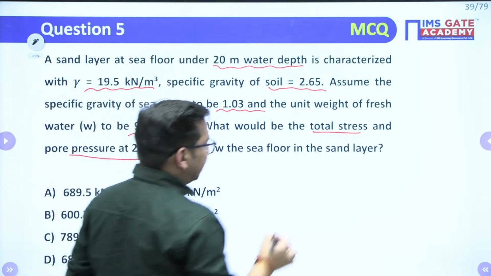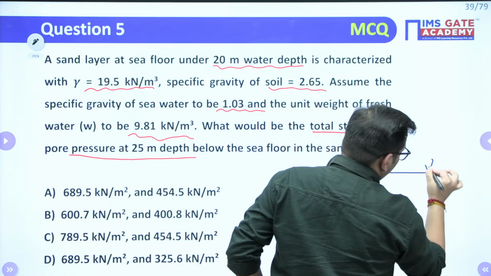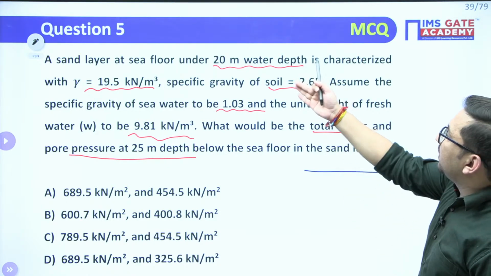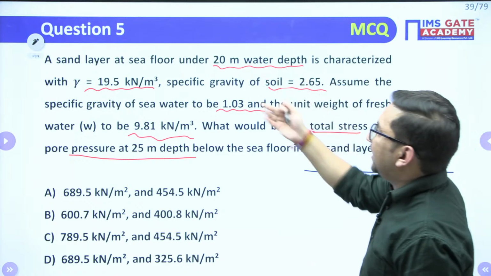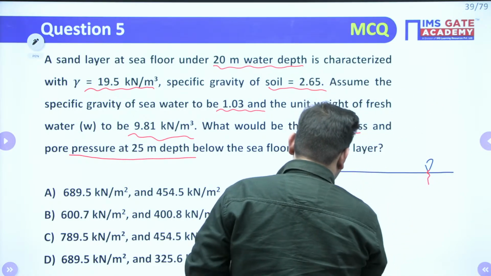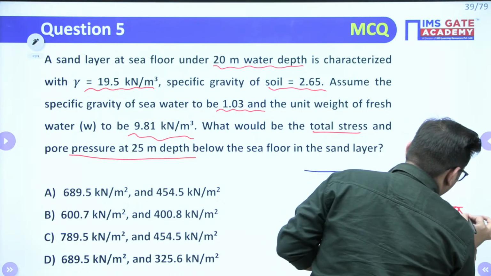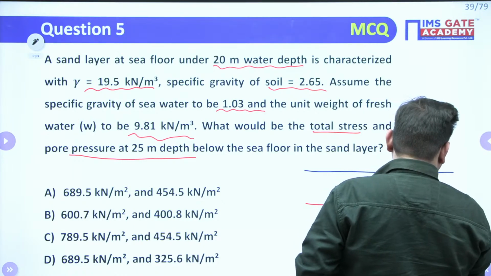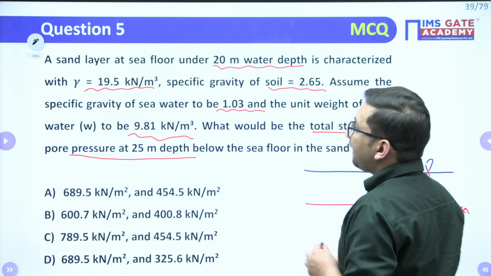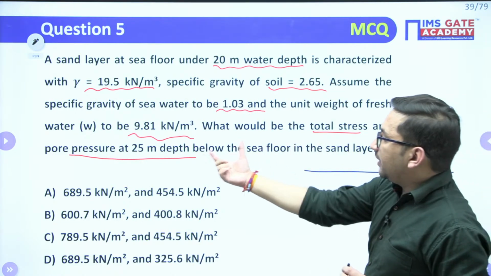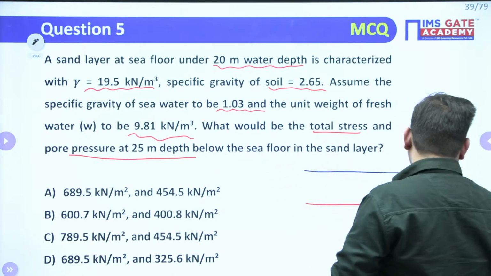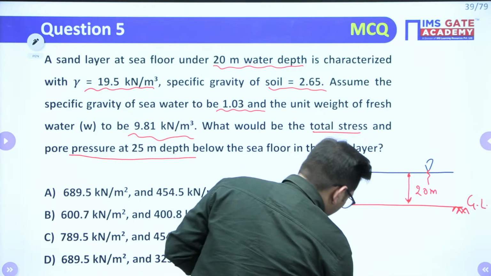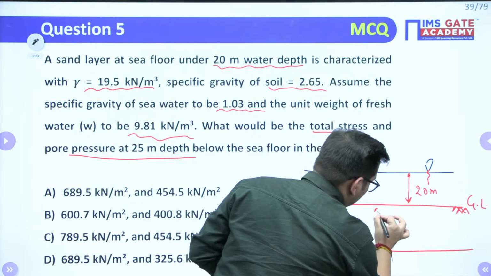So the condition is something like this. This is your water level, or sea water level, and it is 20-meter depth, and the sand layer is 20 meter below this. It means this is your ground level, right? So this distance is your 20 meter. Clear? And you need to find out the stress value 25 meter below the sea floor. So this is your sea floor, this is your ground level. Below this particular point, 25 meter.